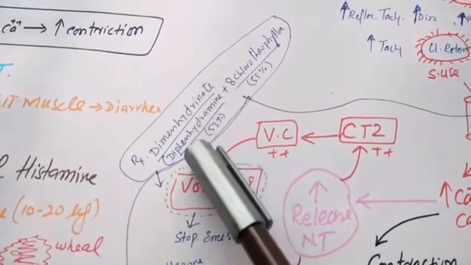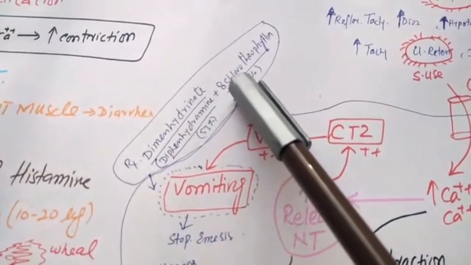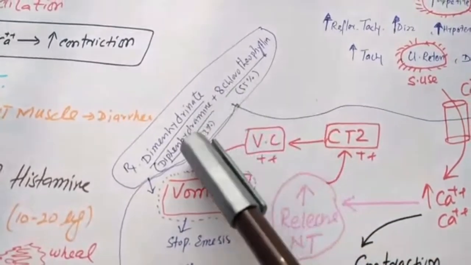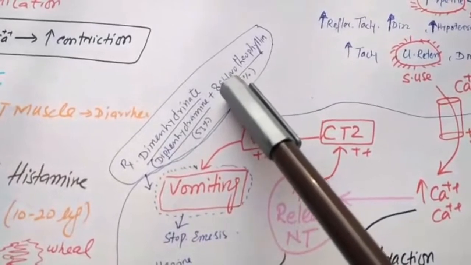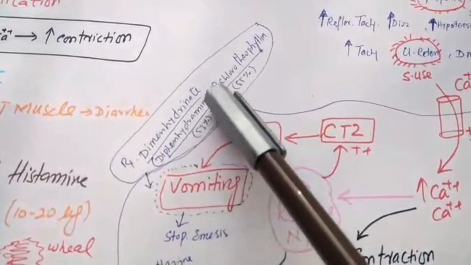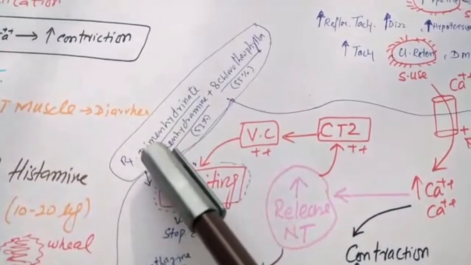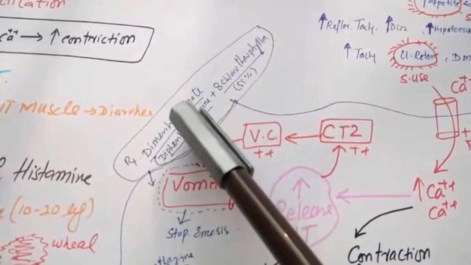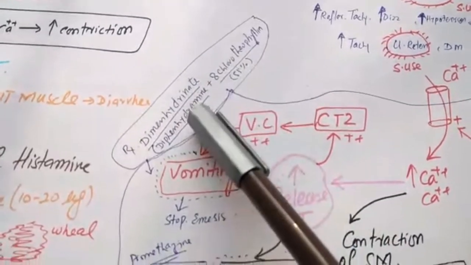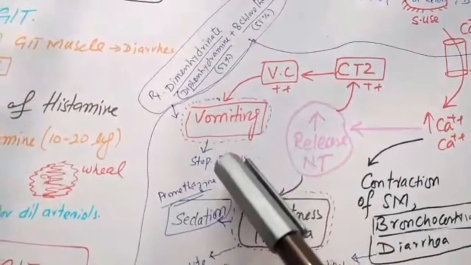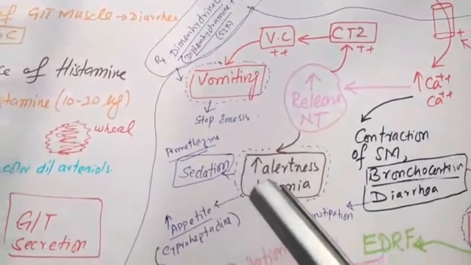Remember, dimenhydrinate is the combination of diphenhydramine plus 8-chlorotheophylline, 53% diphenhydramine and 47% 8-chlorotheophylline. This combination is known as dimenhydrinate. Remember that dimenhydrinate is not a single medicinal agent. It is a combination of two, and it acts as the best anti-emetic.